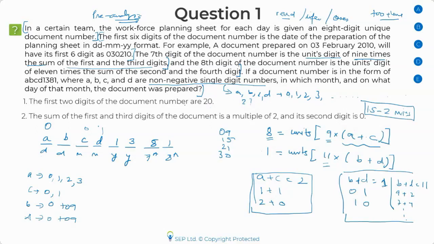Let me show you how. The first statement says the first two digits of the document are 2 and 0. So they are telling me this is 2, this is 0. I know the sum of A plus C has to be 2. If A is 2, then C has to be 0, then only I'll get 2. And if B is 0 and B plus D has to be 1, obviously the value of D has to be 1. There's no other option. So using statement 1, the date has to be 20011381. Done. 15 seconds at the max it will take to answer using statement 1.